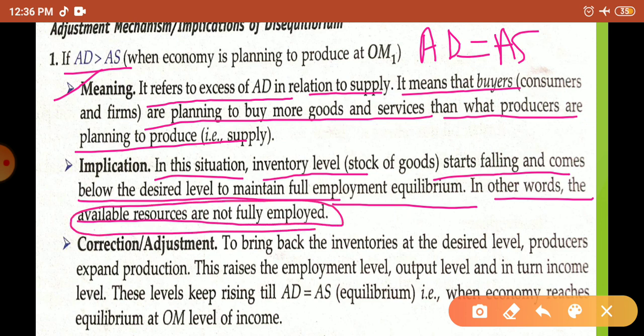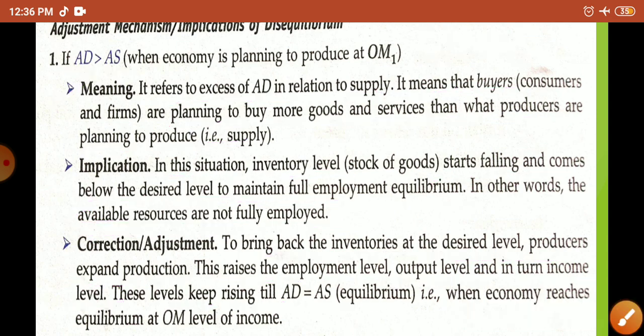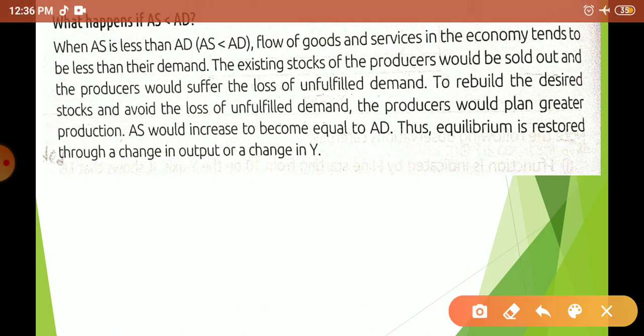How are we going to correct it? To bring the inventory to the desired level, producers expand production, and this raises the employment level and output level, and in return the income level. This keeps rising till AD becomes equal to AS. In this book it is given in an easier way. When AS is less than AD, it means the flow of goods and services in the economy tends to be less than their demand. That is, the existing stock of the producer would be sold out and the producer would suffer the loss of unfulfillment of the demand. So this is the keyword for you.